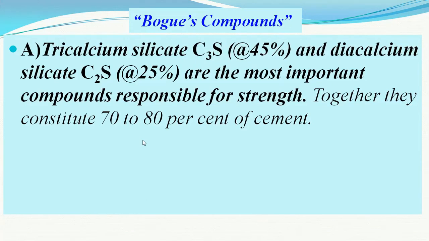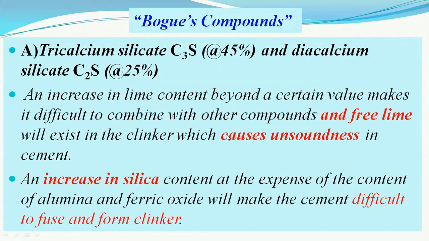Friends, now we will be discussing the various properties of all four Bogue's compounds, that is the constituents of the produced cement. What do they impart to the cement? Friends, tricalcium silicate, that is C3S, which is about 45% in the cement. Dicalcium silicate, that is C2S, it's 25% in the cement. They give strength to the cement. Together they are 70 to 80%.